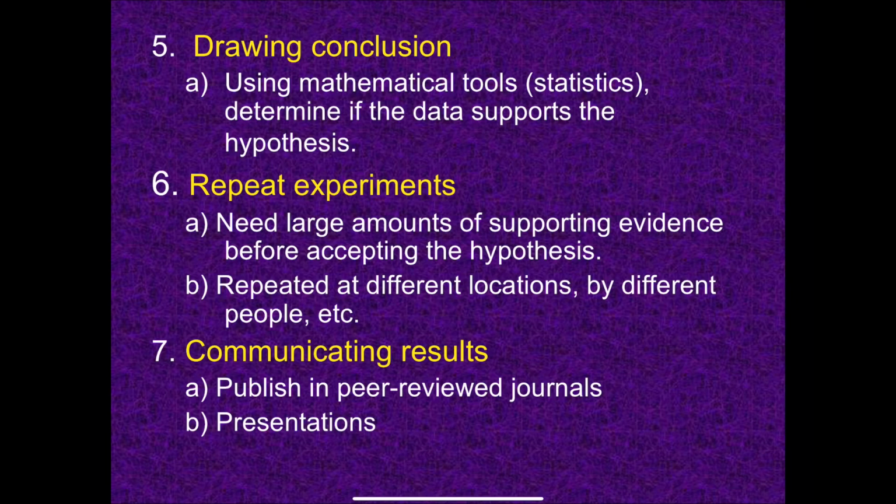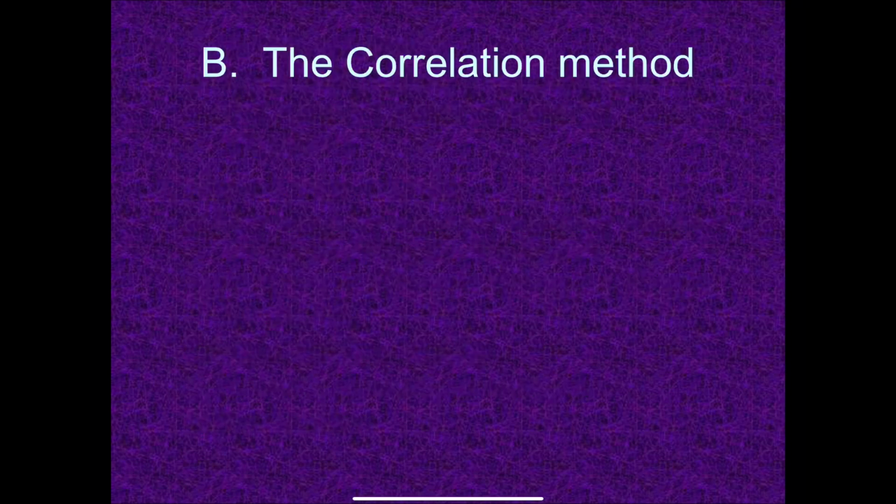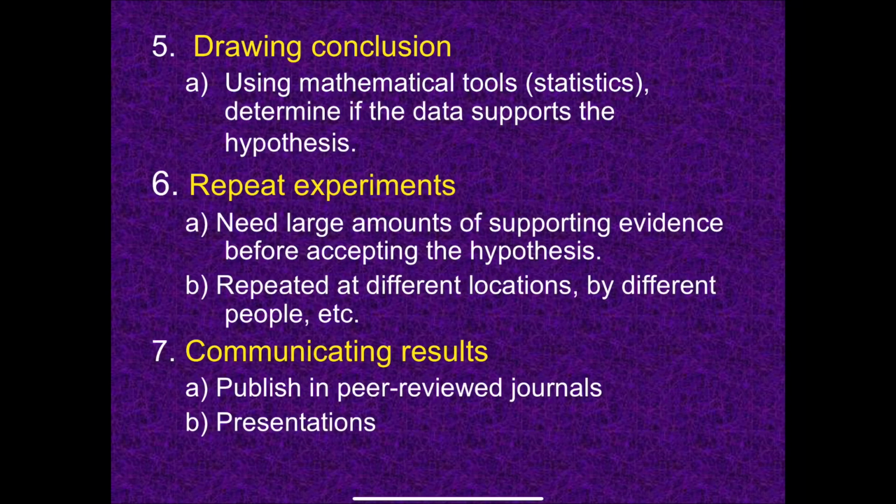Right? And these are generally done this way: scientists have their own peer-reviewed journals that they publish in. They also give presentations at conferences and things like that in front of other scientists. So those are some of the ways in which scientists communicate.